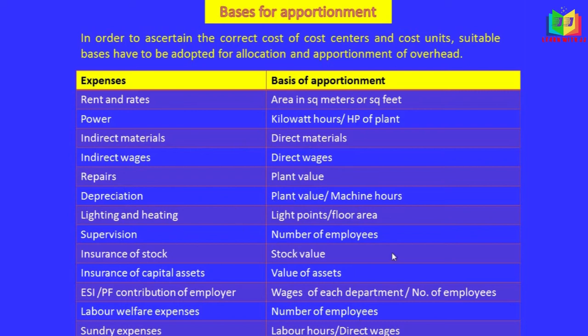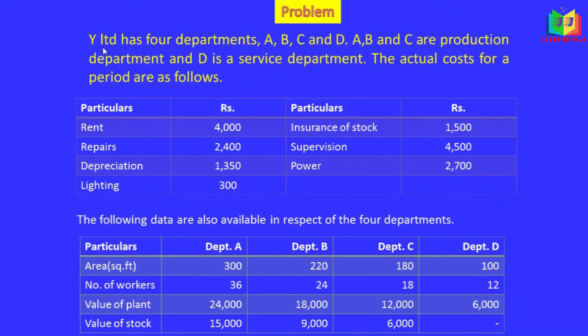Now we'll see one problem. You will find it easy to do with these bases of apportionment. Y Limited has 4 departments, A, B, C and D. A, B and C are production departments and D is a service department. Here there are 4 departments, in which A, B, C are production departments and D is the service department. Actual costs for a period are as follows.